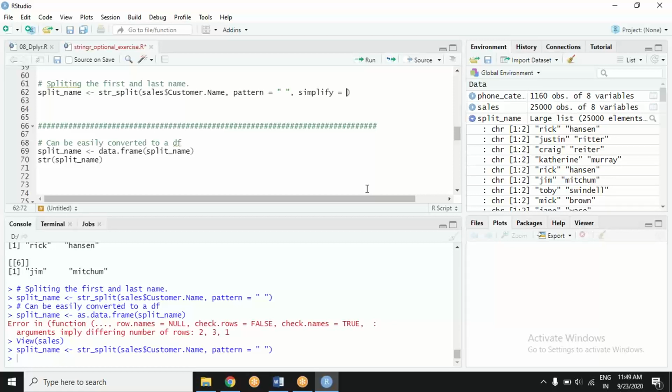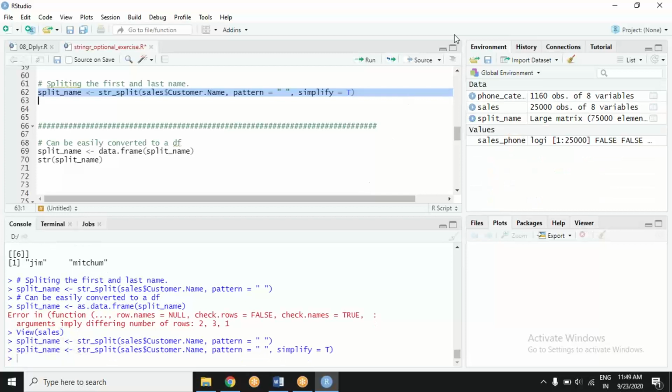If I simplify this output, I don't want it as list. Let's simplify it, and now I am getting a matrix now. You see that? There's a matrix, and matrix by far is pretty good, at least better than list.